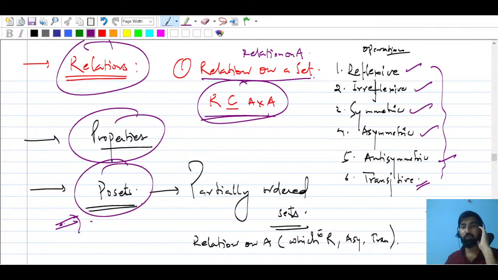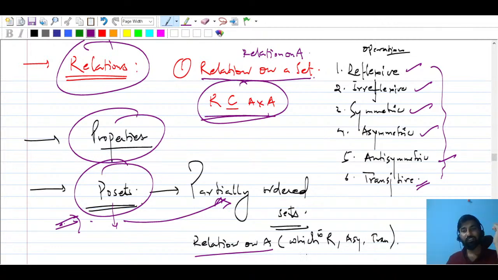This is very important. What is a poset basically? Poset means P stands for partially, O stands for ordered, so partially ordered set.